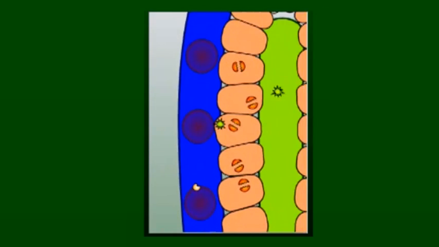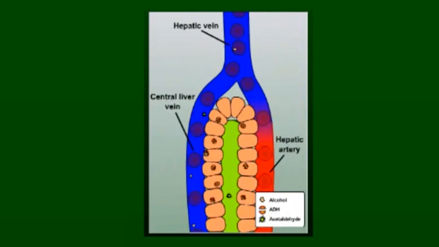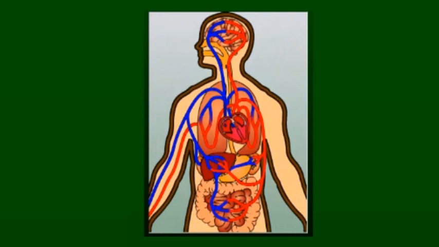Some alcohol is immediately broken down in the liver, where the alcohol dehydrogenase enzyme converts alcohol into acetaldehyde, which often causes nausea, headaches, and vomiting. Drinking too much alcohol can cause excess fat to accumulate on the liver, which results in a variety of illnesses. The blood containing the alcohol is then pumped back around the body through the heart via the hepatic vein.